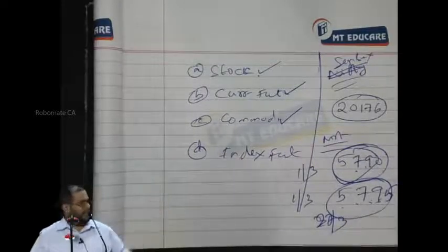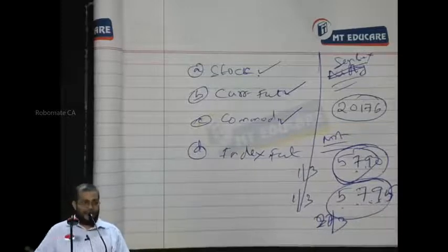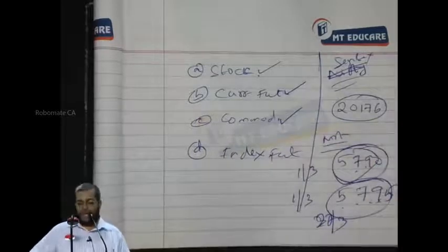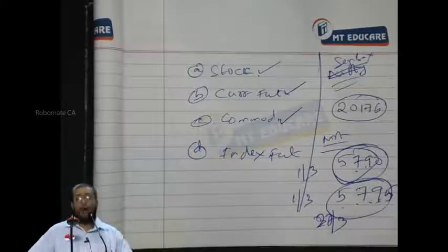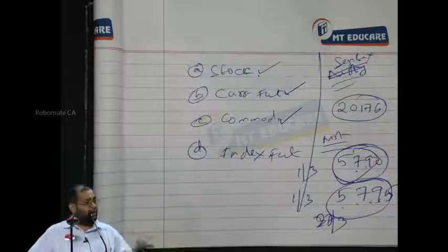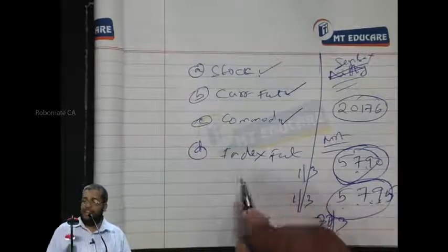Now, tell me how many types of futures are there? Till now, how many types are seen? Four types. First is stock futures, where the underlying asset is a share. Next is currency. Third is commodities, where the underlying asset is a commodity. And fourth is index futures.